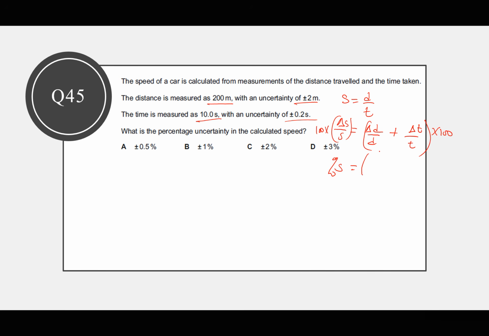D is 2 over 200 plus T is 0.2 over 10.0. Then I'll multiply by 100 to change it to percentage.